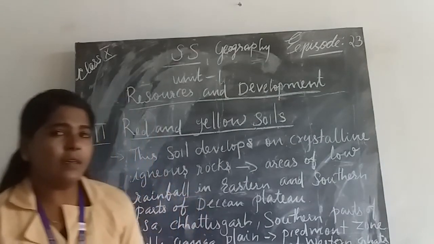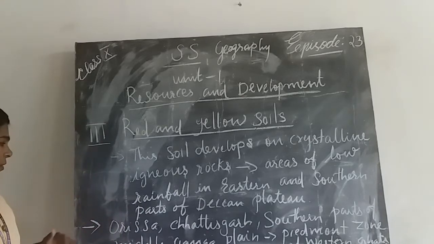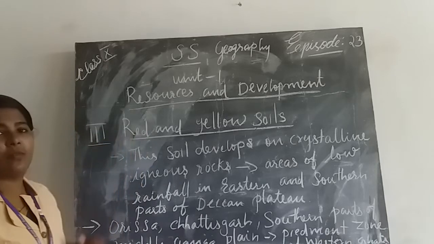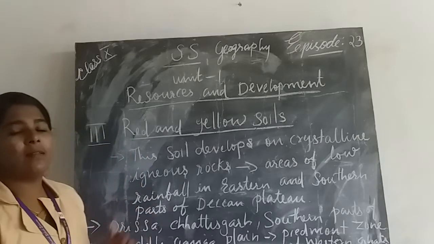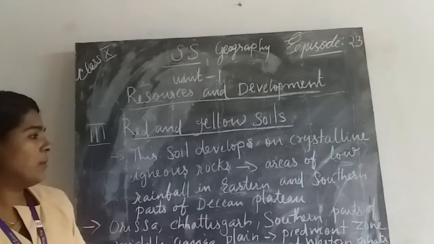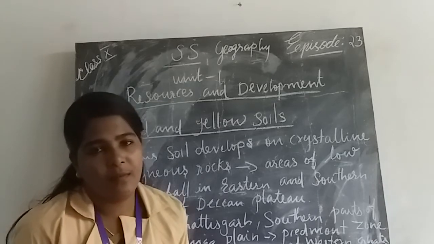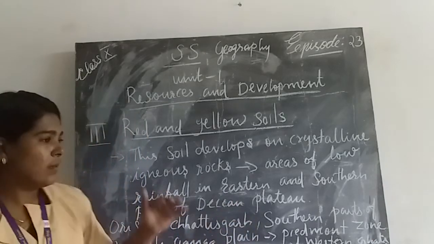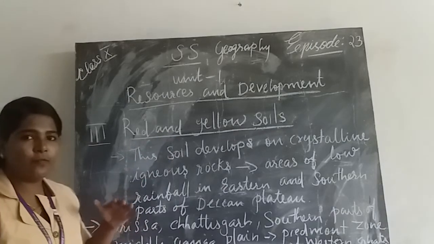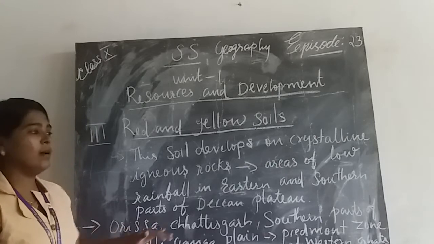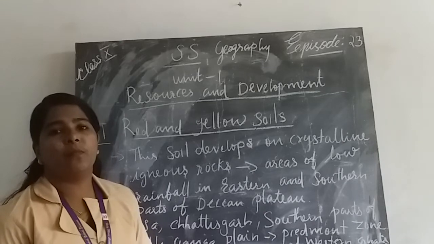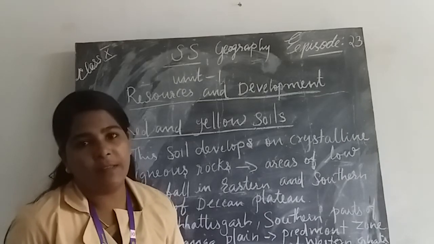Another important feature of red and yellow soil is that we can see these types of soils in Orissa, Chhattisgarh, southern parts of the Middle Ganga Plain and the Piedmont zone of Western Ghats. Where is the availability of red and yellow soils? Orissa, Chhattisgarh, southern parts of the Ganga Plain and the Piedmont zone of Western Ghats.